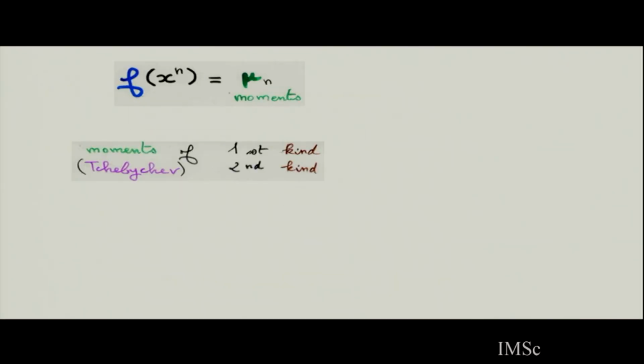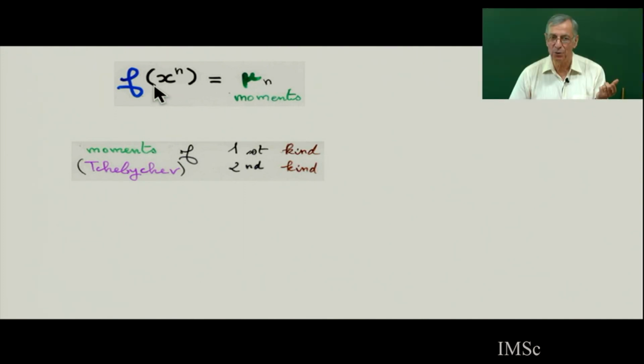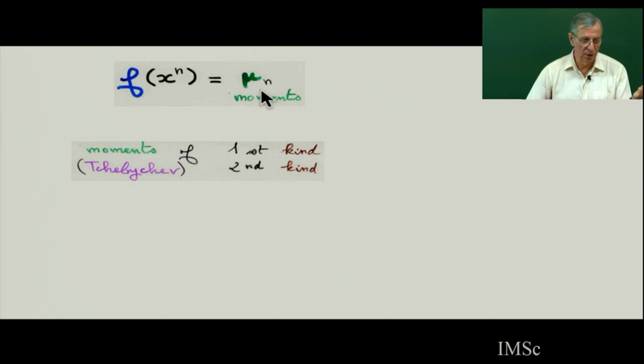And this linear functional is defined by the moments. If you formulate it in a formal way, if you just say f of x^n equals mu_n, then the mu_n define the linear functional, which can be completely defined by this sequence of moments. So any sequence mu_n may give you a sequence of orthogonal polynomials.